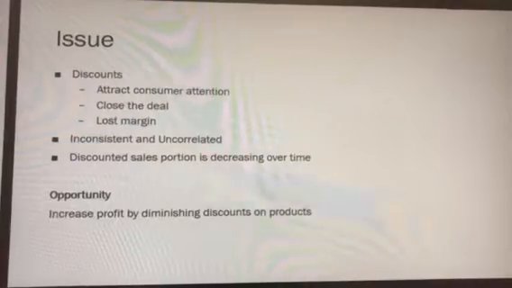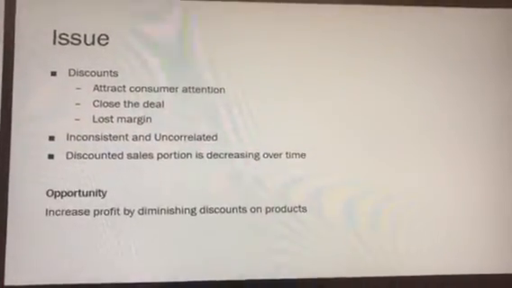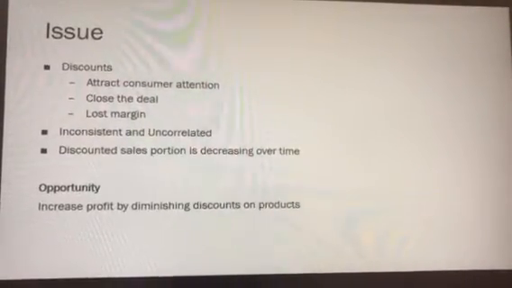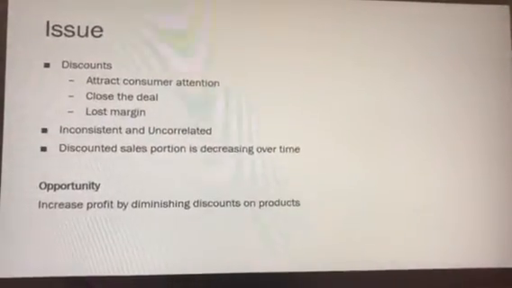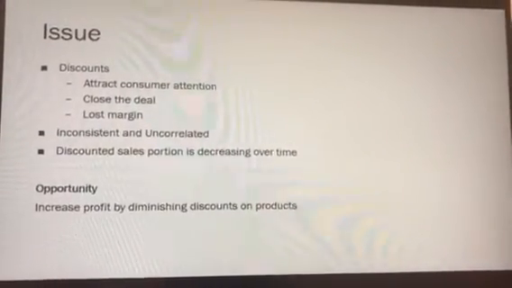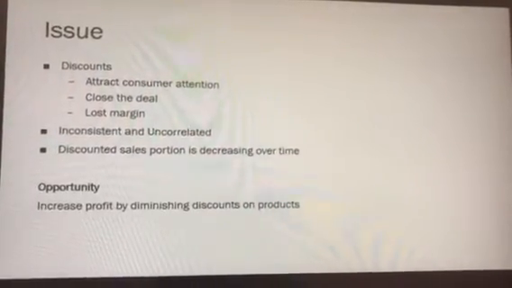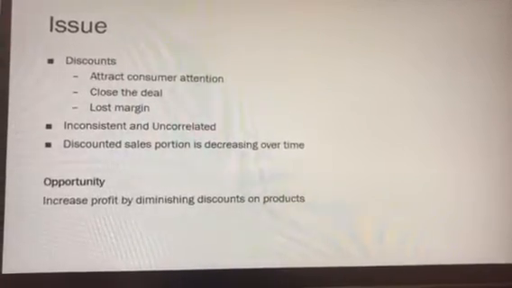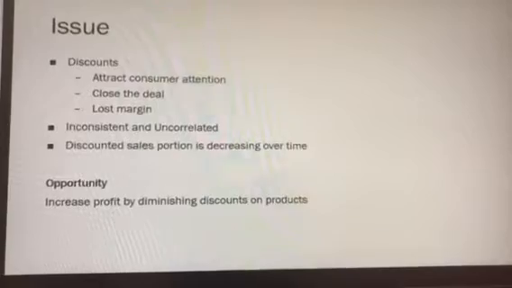So the biggest issue that I found, which was more of an opportunity, was the use of discounts within this region. Discounts are primarily used to attract consumer attention, essentially close the deal if necessary, but businesses often see quite a bit of lost margin because they're lowering the prices and their costs are staying the same. So the margin is slowing down quite a bit.